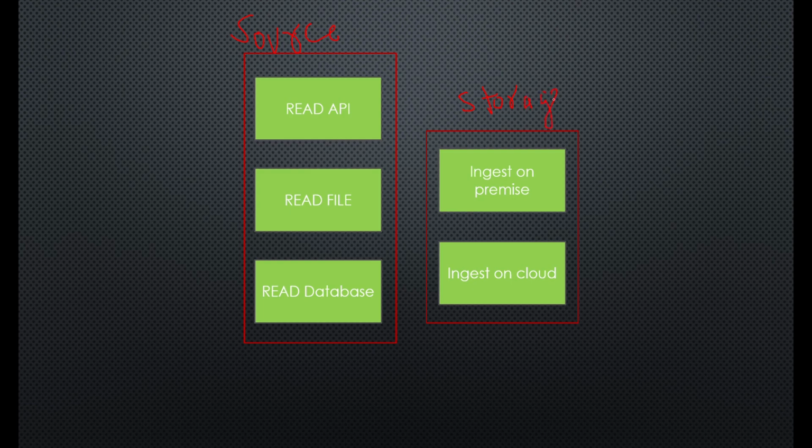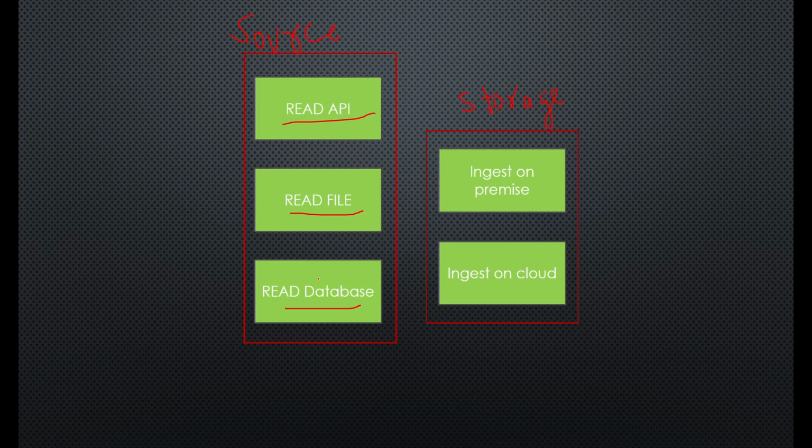And as it has been defined that the source can expose their data as per their convenience, our application should either read an API, or read a file, or read a database. If someone has a data lake, then they can share the data lake link, and we can pull the data from their data lake. So those are basically the sources and the ways we can read the data from the source.